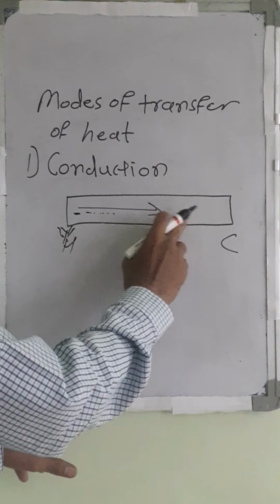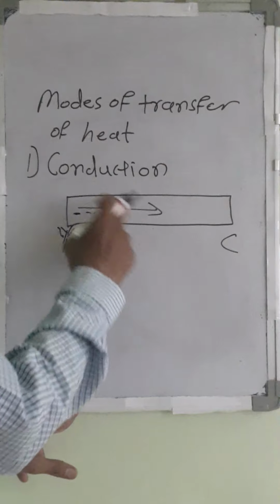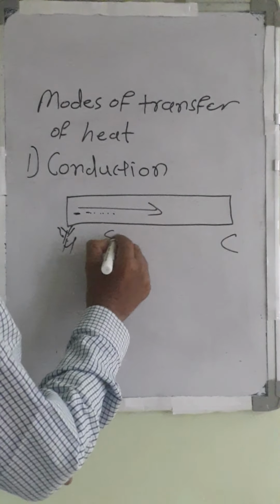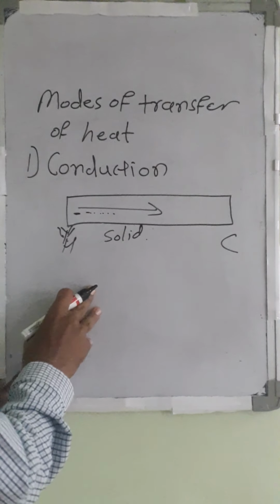In this way, after some time heat is transferred to the other end. This phenomenon of conduction takes place in solids only. This is the first mode of transfer of heat.